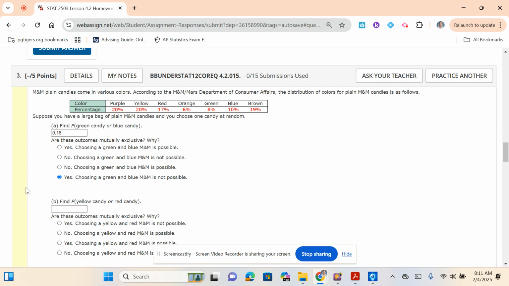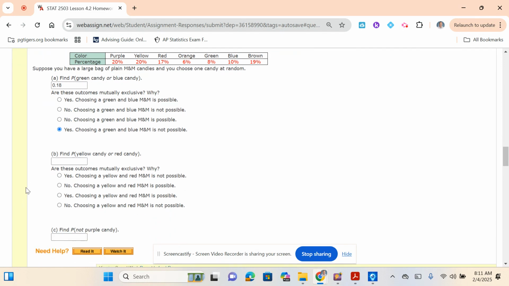Okay. Find the probability of a yellow candy or a red candy. So what operation do we do here for or? Addition, so yellow plus red. For me, it's 20% plus 17%, that'd be 37%. So I'm going to put 0.37. Are those mutually exclusive? Can you get a yellow and a red at the same time? No. So they are mutually exclusive, because you can't get a yellow and a red at the same time.